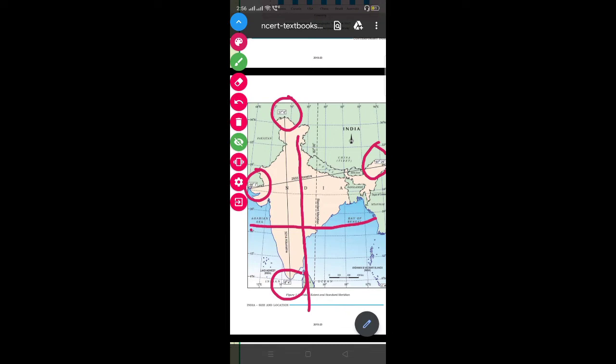So if you are asked about the maximum extent in latitude and longitude of India, your answer here is, children, 97 degree 25 minutes in the east and 37 degree 6 minutes in the north. Now we will talk about the kilometer stretch as well.